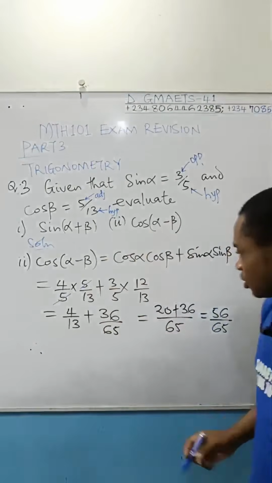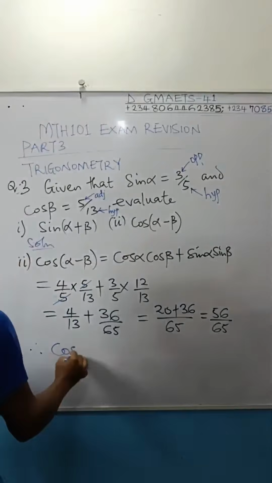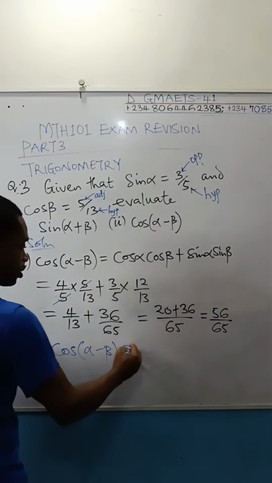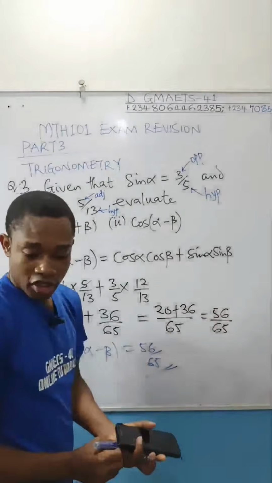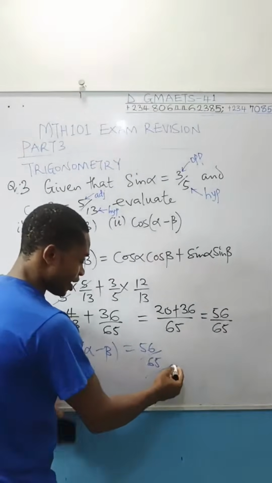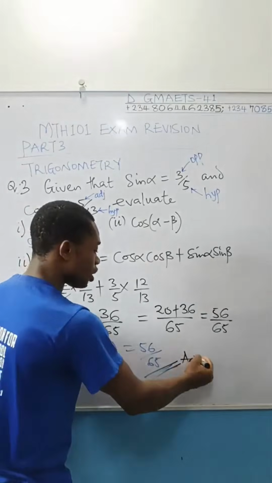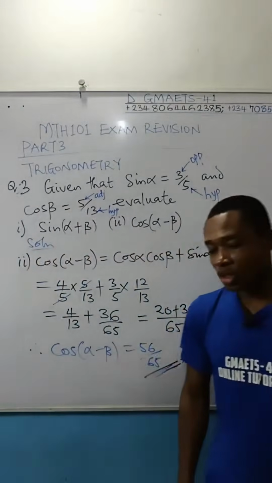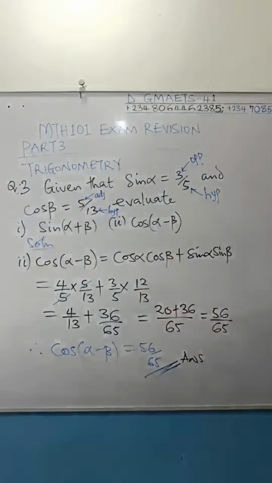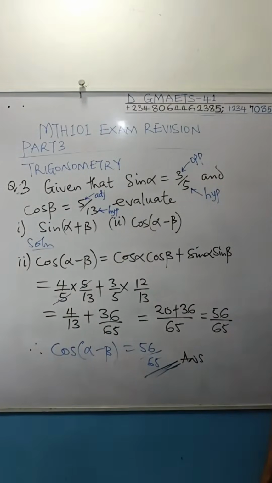for second semester. Conclusion: cos alpha minus beta is equal to 56 over 65. In your multiplication table, I've always maintained that you only need to learn very well your 2 to 9 times table, and it is sufficient. We are done with this.